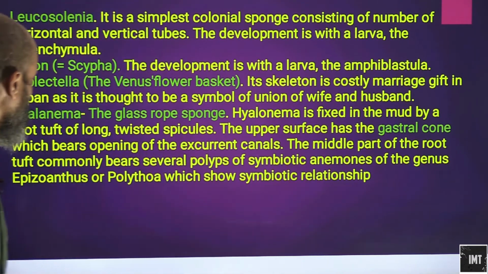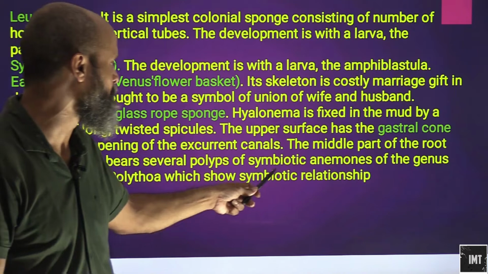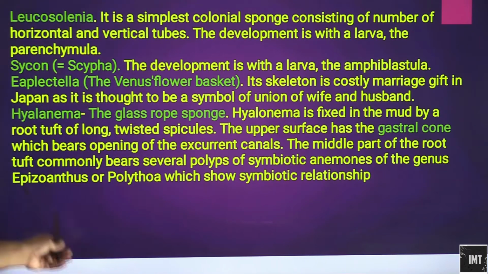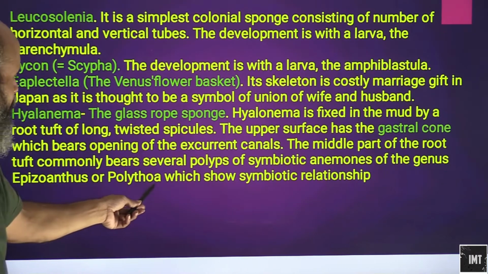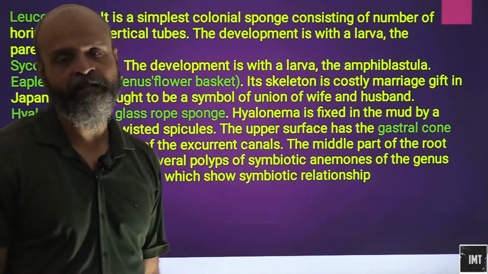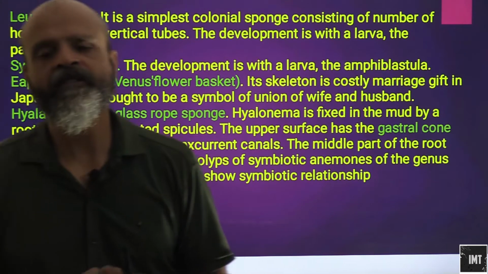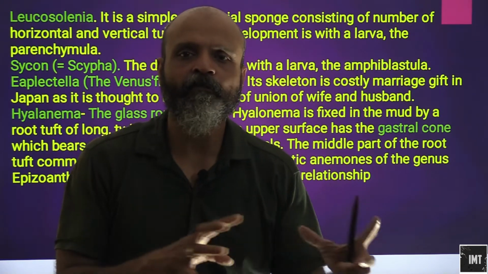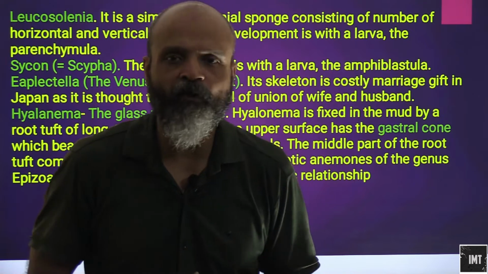The middle part of the root tuft commonly bears several polyps of symbiotic anemones of the genus Epizoanthus and Palythoa, which shows a symbiotic relationship. So they have a symbiotic relationship, which means that both of them mutually benefit from each other.